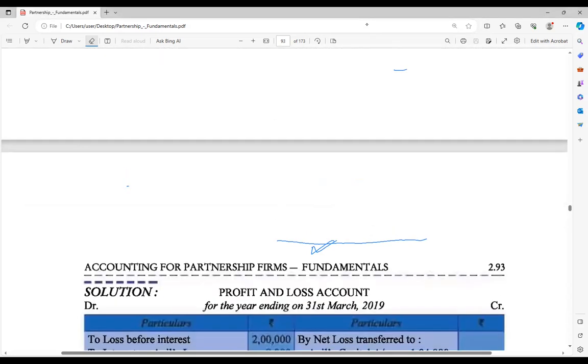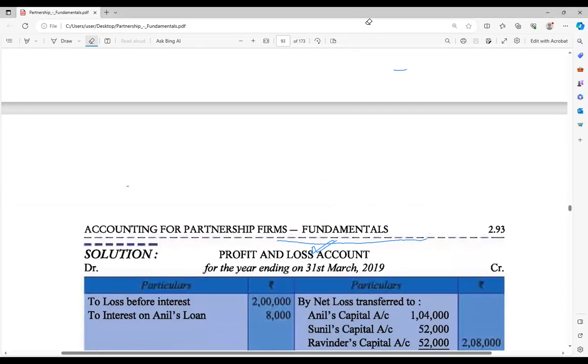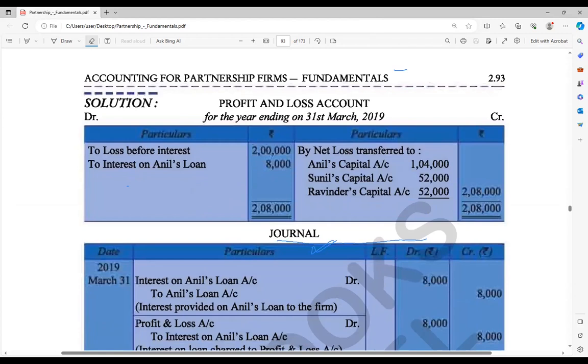So they ask for those mandatory accounts, and that time we maintain all the accounts needed. So first we make the profit and loss account. Check once. Okay, profit and loss account.